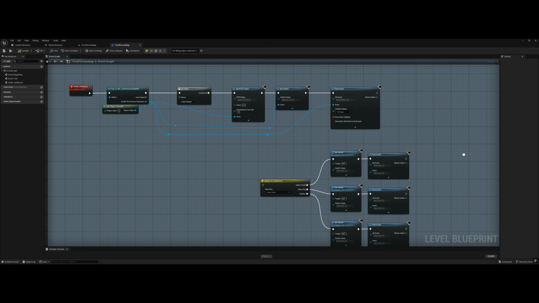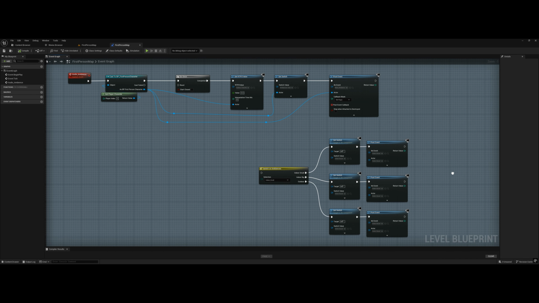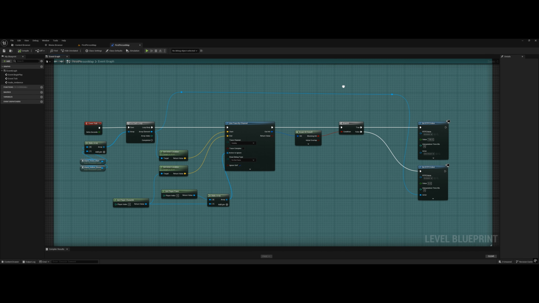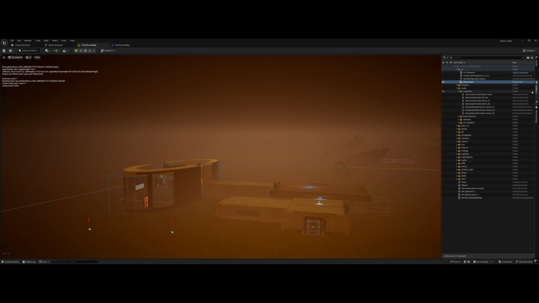For the environmental ambiences, I created transitions using RTPC and switches. This includes basic sound occlusion, reverb zones, and audio portals to simulate realistic indoor and outdoor acoustics.